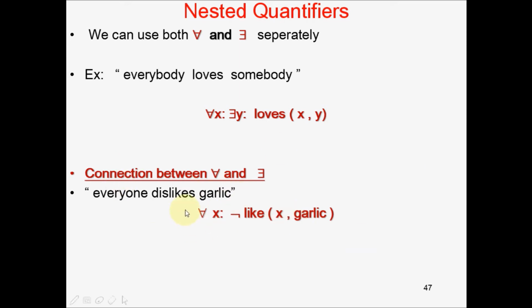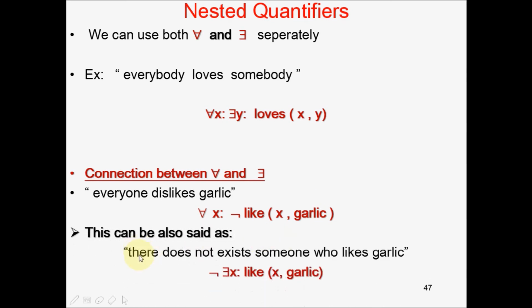So here it means, for all x, x does not like garlic. Now this can also be said as, there does not exist someone who likes garlic. So you can write this as, there exists some x such that x likes garlic. That means there exists somebody who likes garlic. And when negated from outside, it means there does not exist any x who likes garlic.